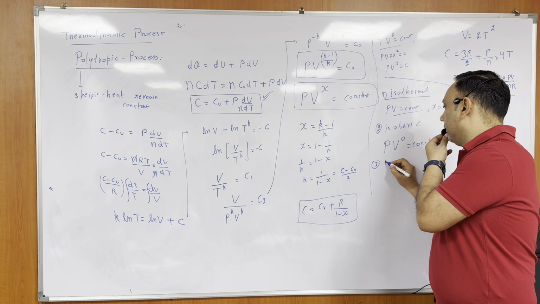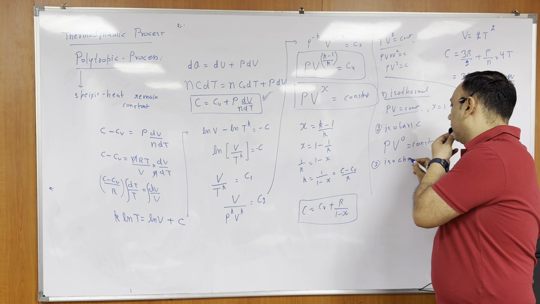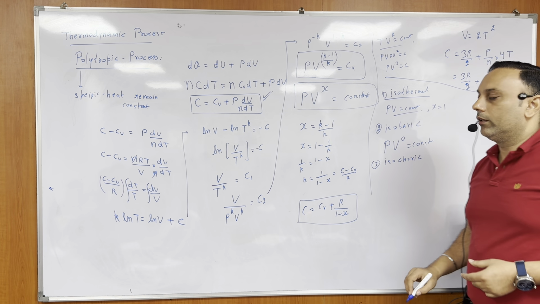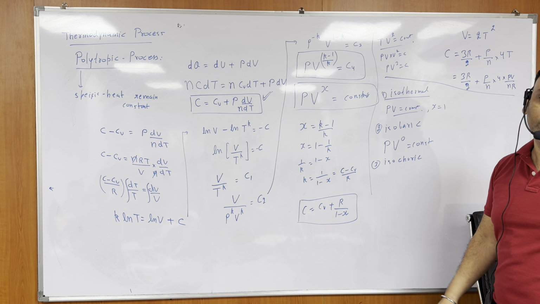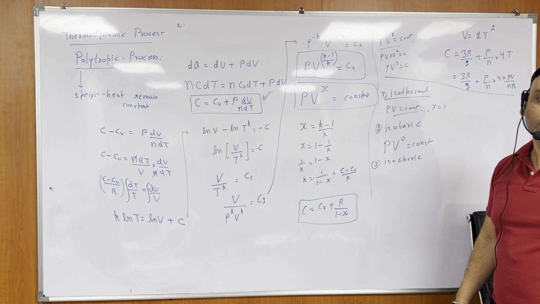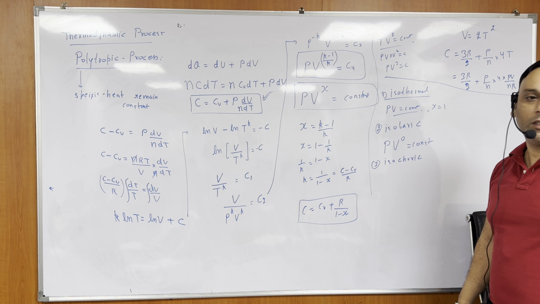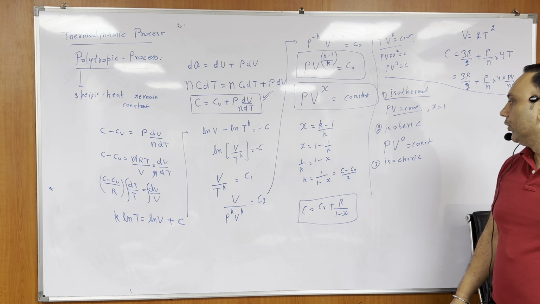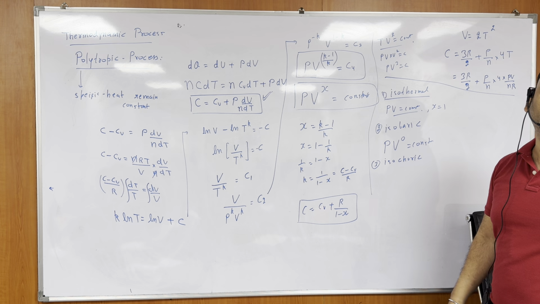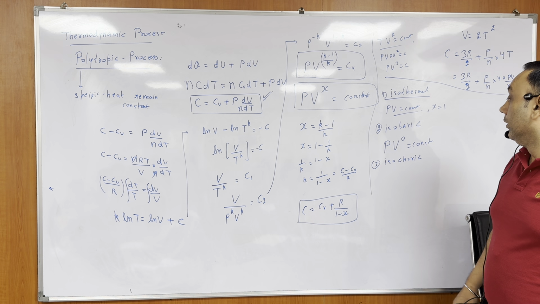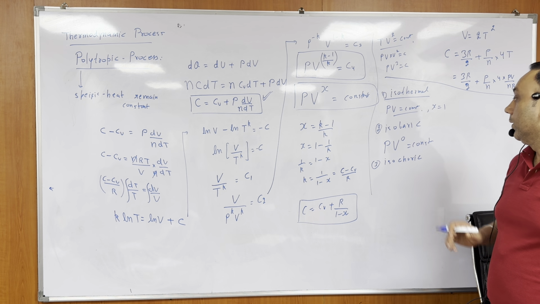So what else you said? Isochoric. For isochoric, how to write this equation? Tell me. P raised to 0, V is equal to constant. Volume is constant, right? So in an isochoric process, volume is constant. Now what to do, beta?